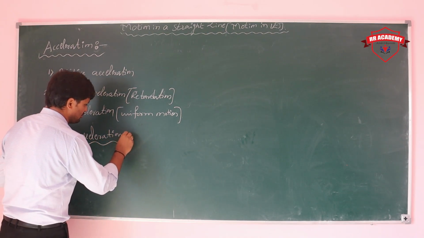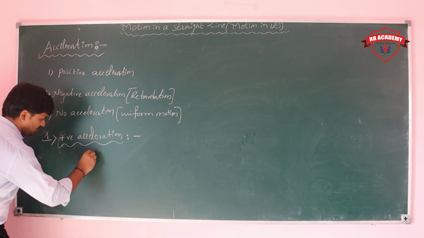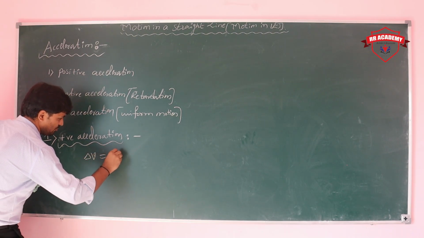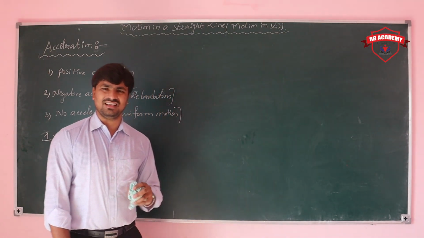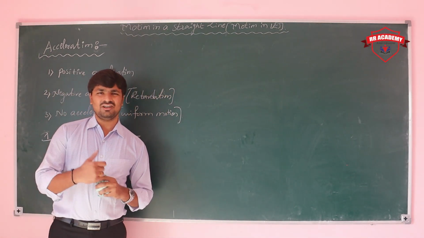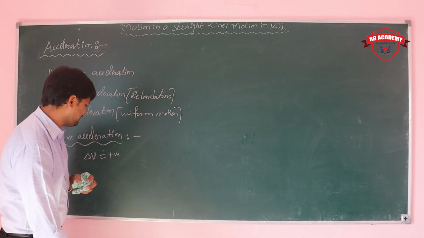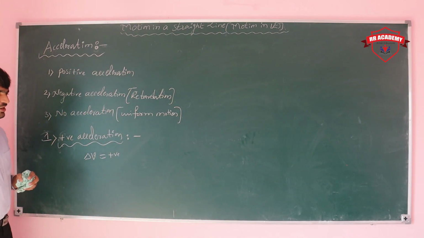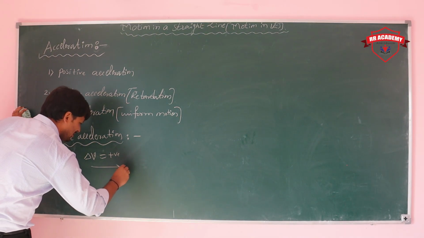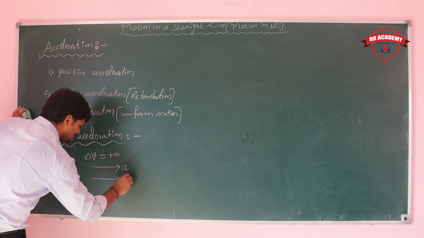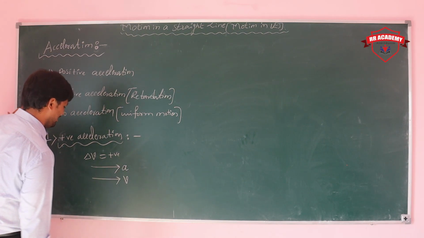The change in velocity should be positive, which means increasing velocity. So we can say that it is positive acceleration. And one more very important point: the direction of the acceleration and the direction of the velocity are both in the same direction.